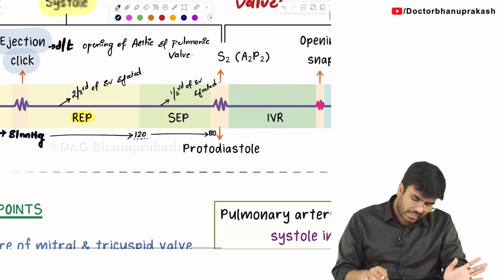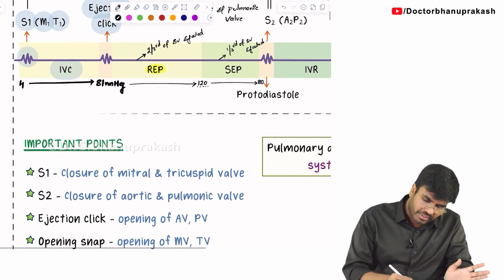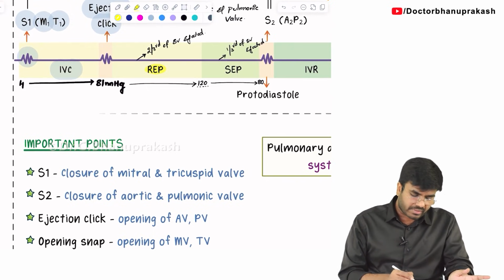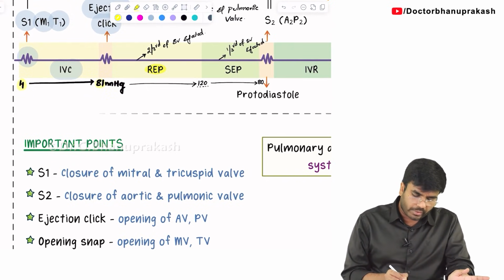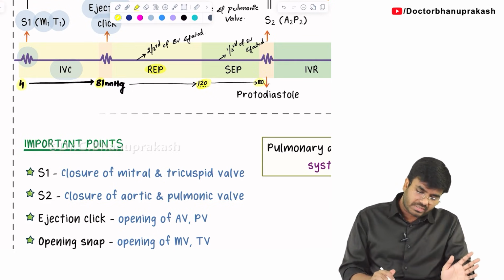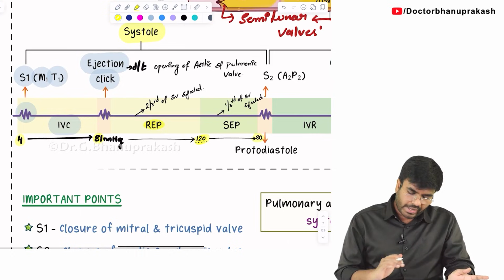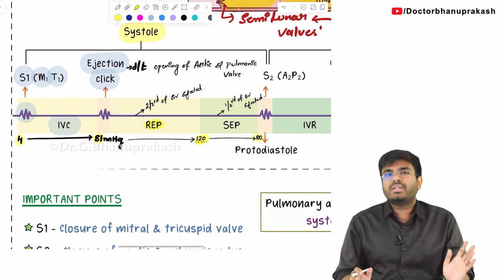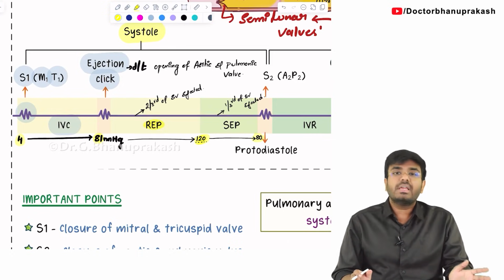So here on the bottom side, I am representing the pressure changes. In the beginning, the pressure will go from 4 to 81. During the rapid ejection phase, the pressure is going to rise from 81 to 120. During the slow ejection phase, pressure is going to fall from 122 back to 80. Okay, done. So with this, we have successfully completed the systole: isovolumetric contraction, rapid ejection phase and slow ejection phase.